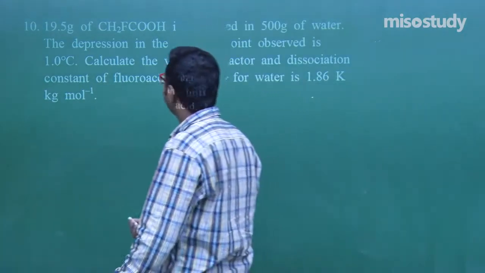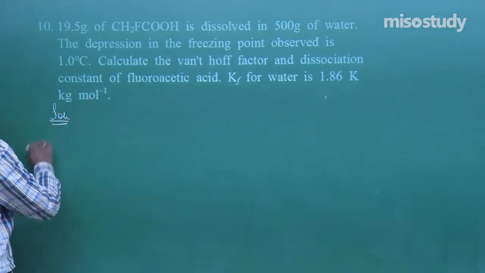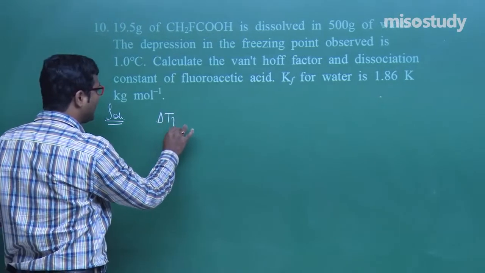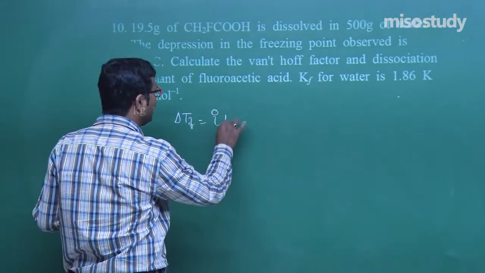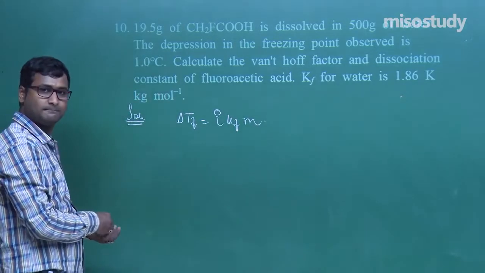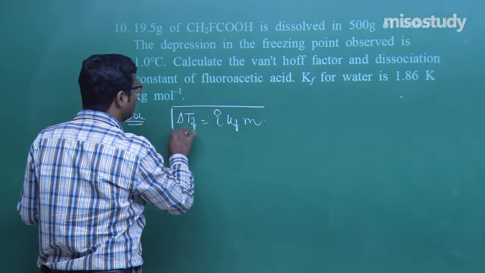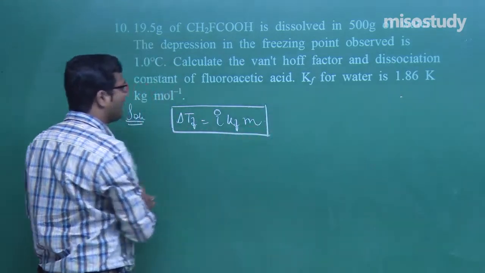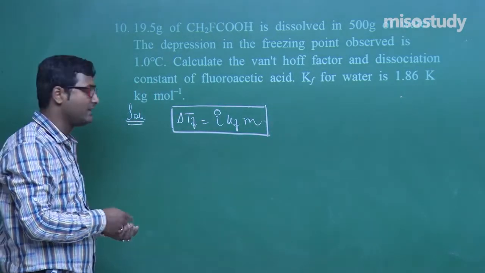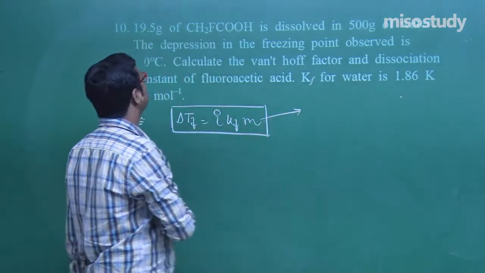What is given here? Calculate the Van 't Hoff factor and the dissociation constant. As we know, delta Tf is equal to i Kf into m. Clear, my friend? And what is the molality in this case? We know molality is equal to given mass.